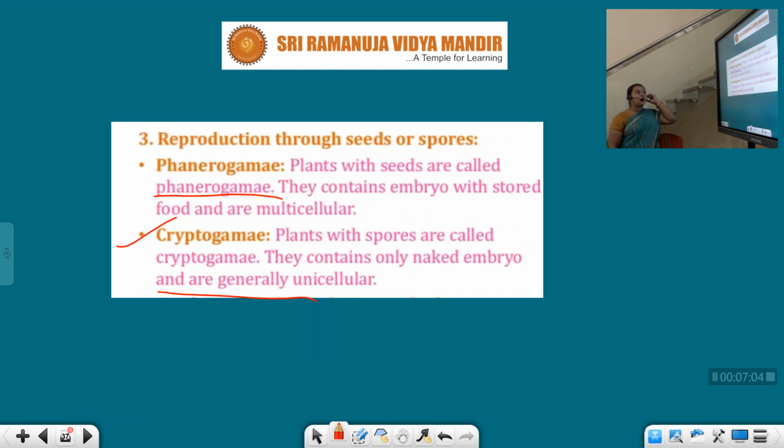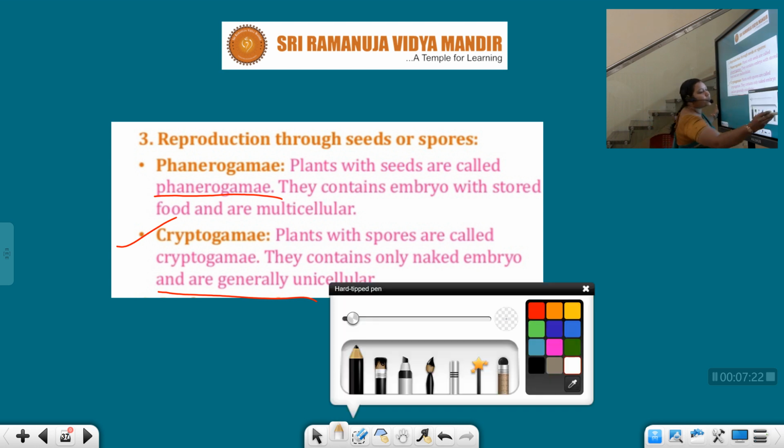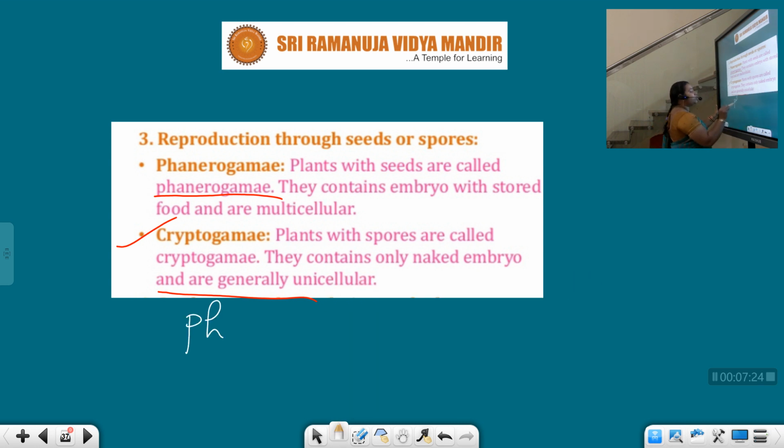Now, reproduction through seeds or spores. The third important aspect is basing on reproduction, whether it reproduces by means of seeds or spores. First one, phanerogams. Plants with seeds are called phanerogams. What do you mean by phanerogams, my dear? Phanerogams means plants with seeds.